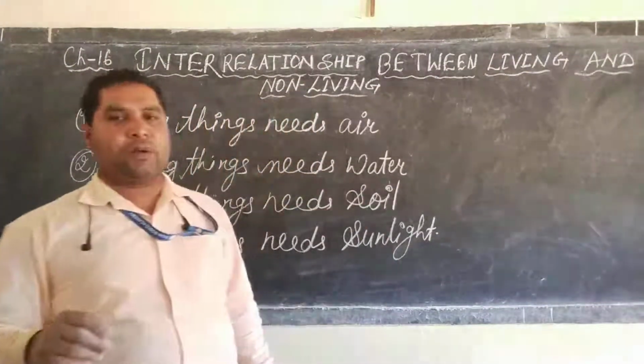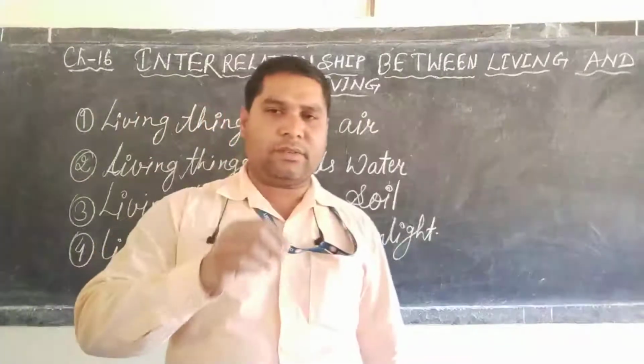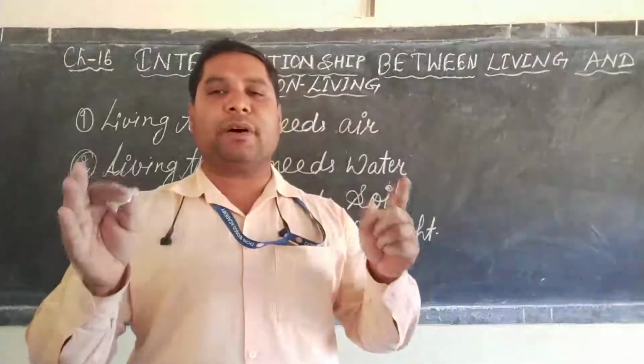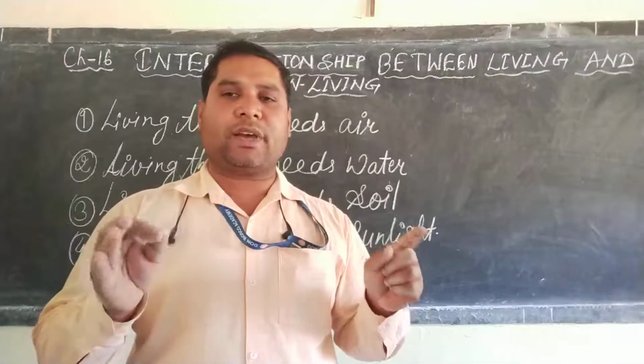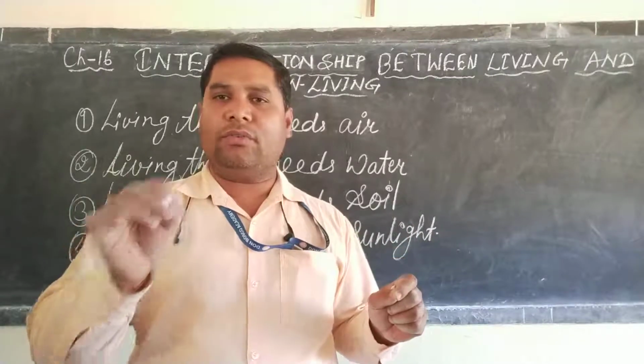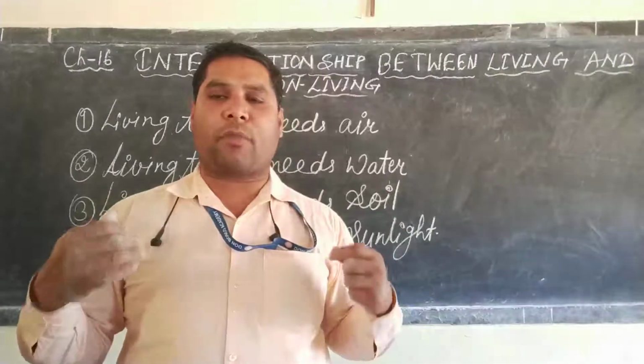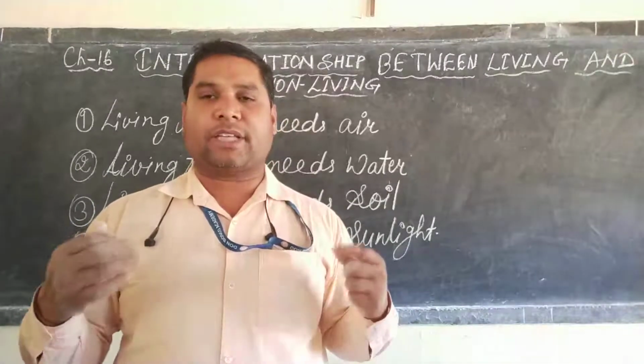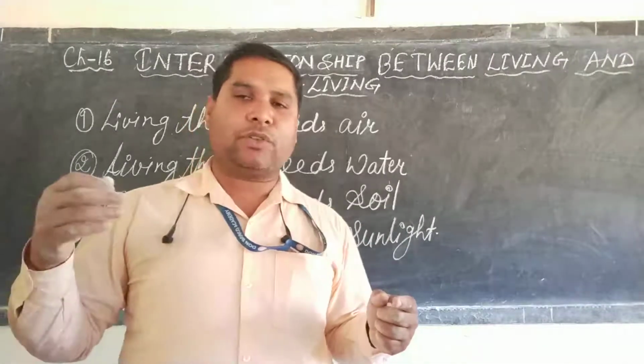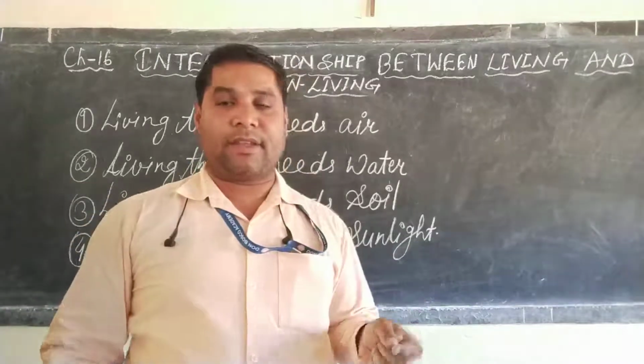Dear students, in the human being, out of the total weight of the body, 70% is water. So by this you can understand how water is essential for the system to function in proper order in the human body, and simultaneously also in animals.